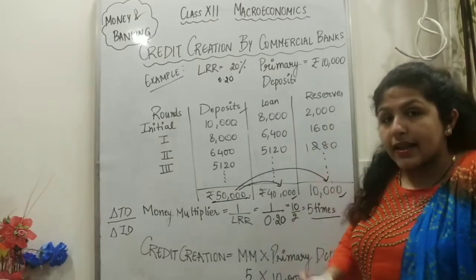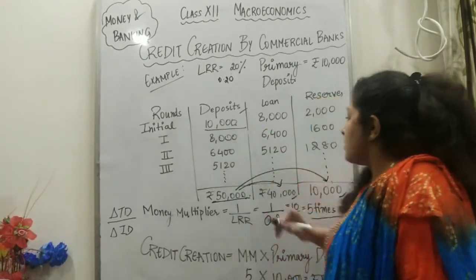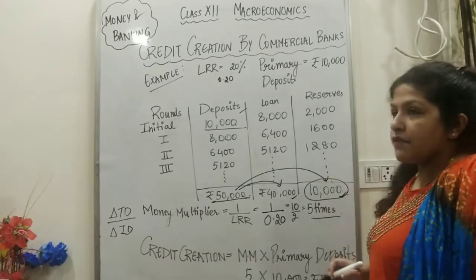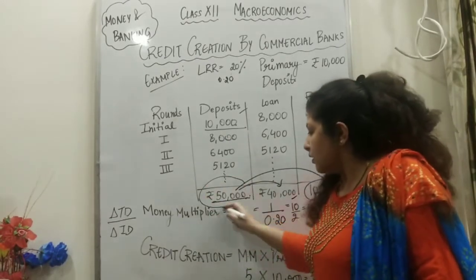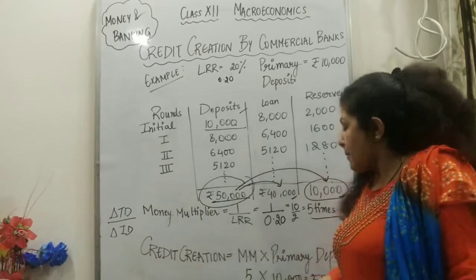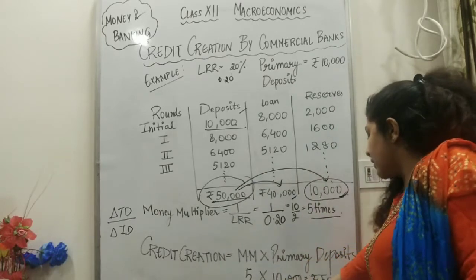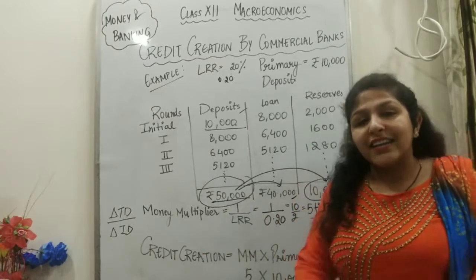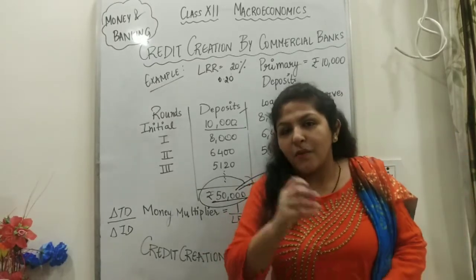So this process ends when the initial deposit amount is equal to the total reserve amount, and the credit creation, the multiplied effect, that is 5 into 10,000, is 50,000. So here comes the end of the credit creation by commercial bank. I hope this is clear.